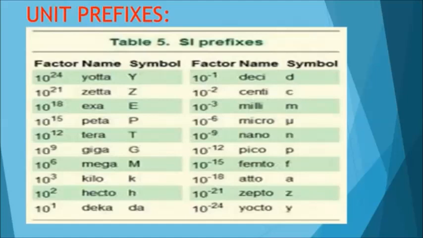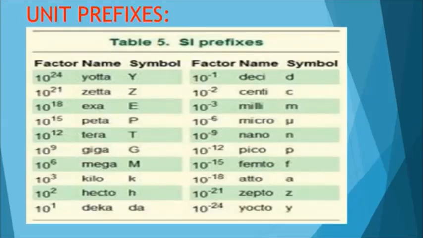These are some of the prefixes which we use in our daily life. 10 to the power 24 is called yotta. 10 to the power 6 is called mega. When the power is given in minus, it denotes very small units. 10 to the power minus 1 deci, 10 to the power minus 2 centi, 10 to the power minus 3 milli, 10 to the power minus 6 micro. It is represented by the symbol mu.